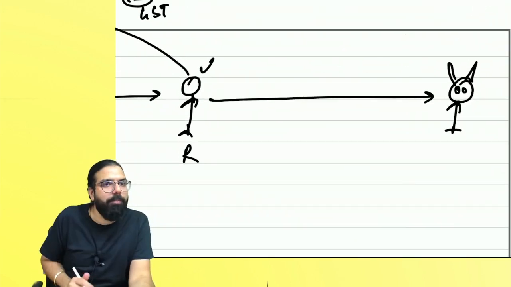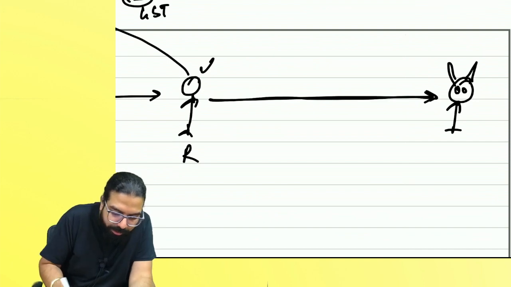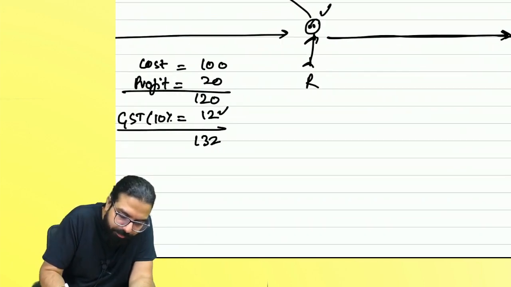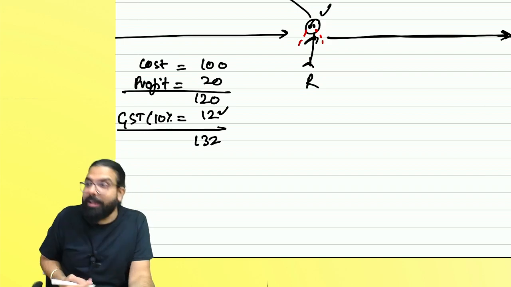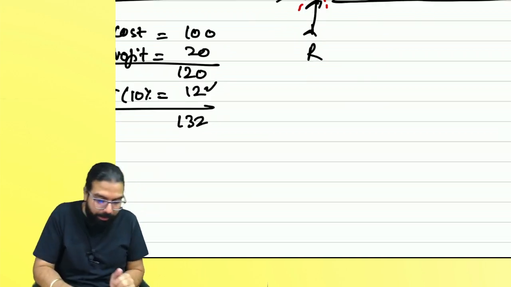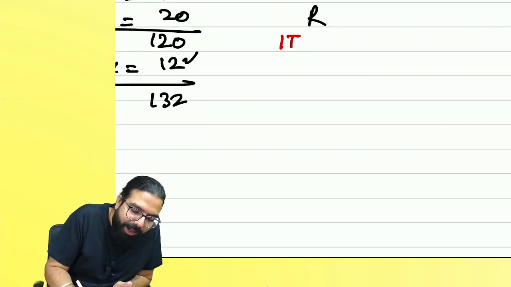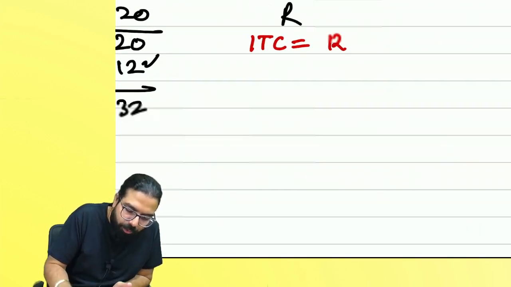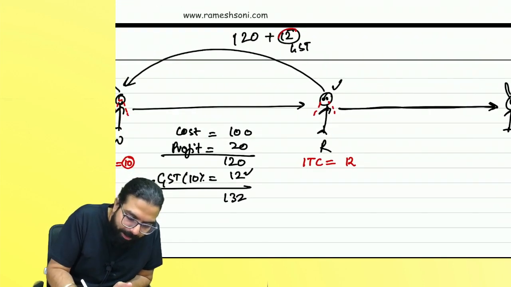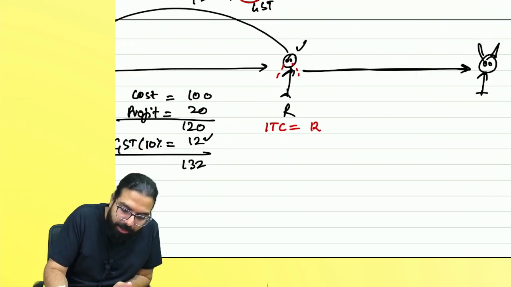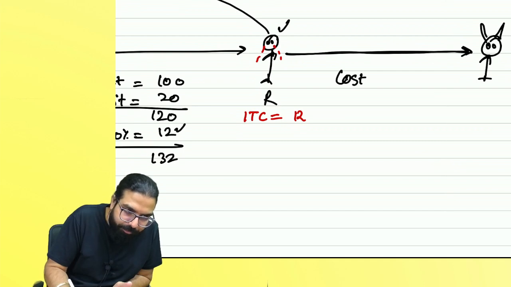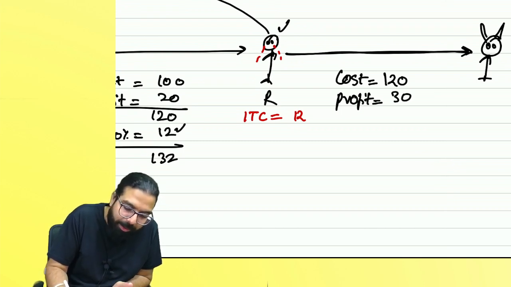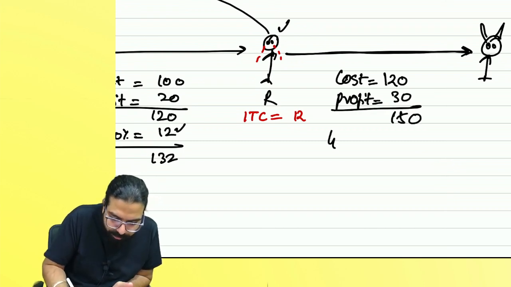Okay. He did not consume. He went ahead and sold the goods further. Can you tell me what will he do now? Sir, I am your partner. On your inward, whatever tax you paid, you take the credit. Can you tell me how much credit he will get? 12. Pakka? He paid 12, he'll get 12 credit. Can you tell me his cost? Cost is how much? Profit? He made supposingly, retailer, no, he made 30 rupees. 150. What is the GST, everyone?